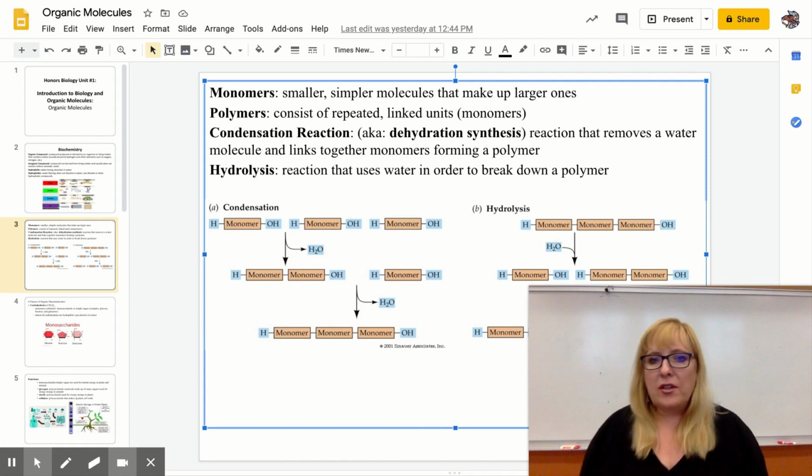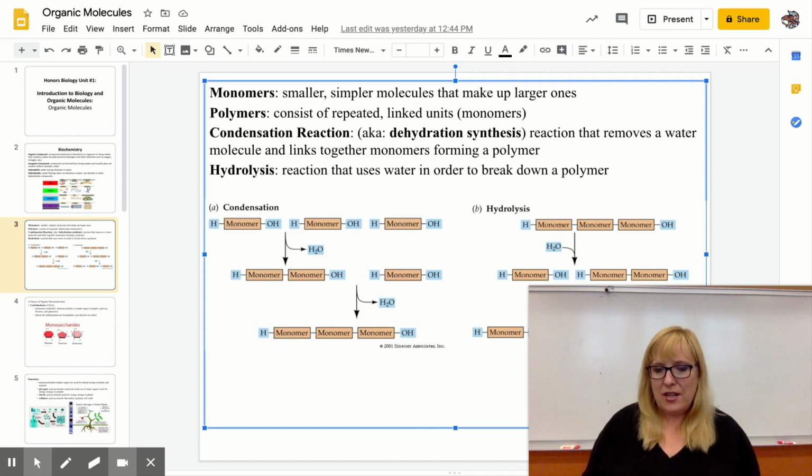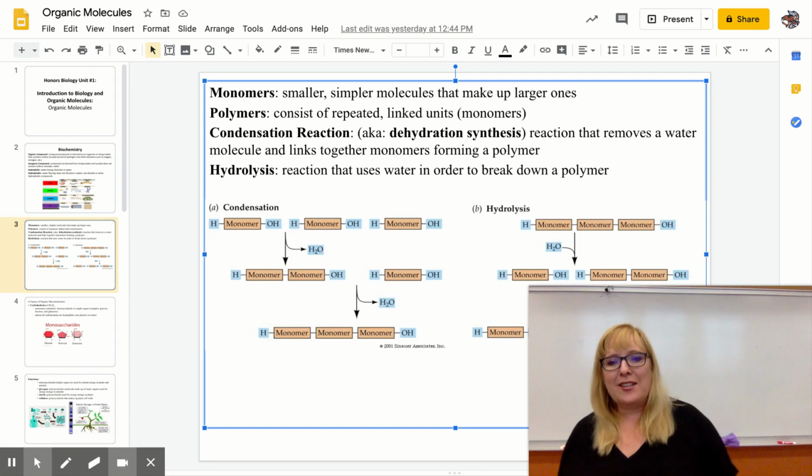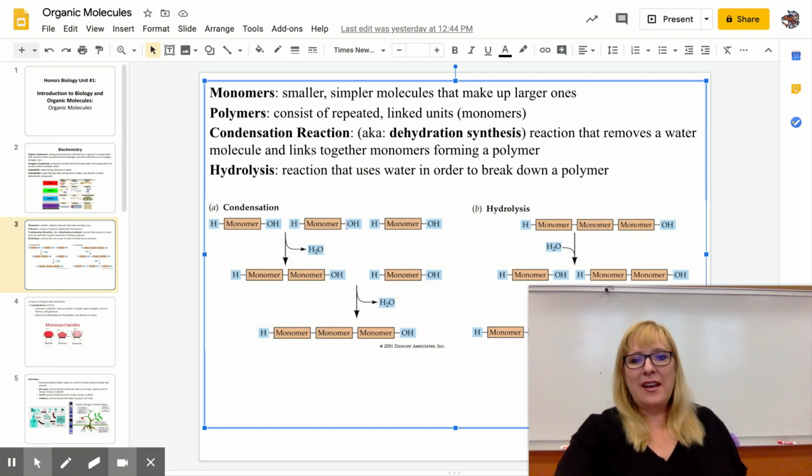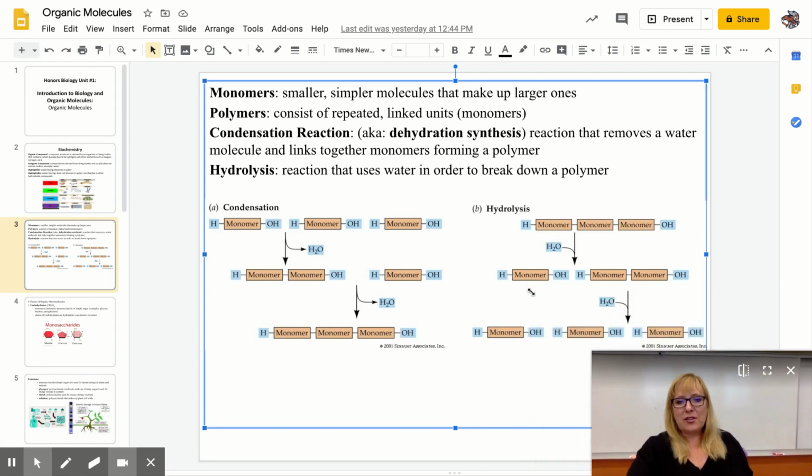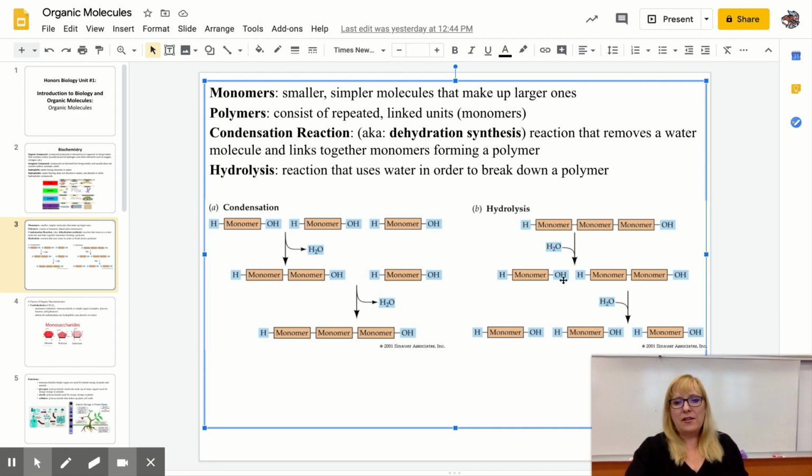That is called hydrolysis. Hydro is water and lysis is to cut. So water cutting, that's really where that word comes from. I will make my little screen here smaller so you can see right here, hydrolysis. We're going to add the water, and then the OH and the H, and now they're separate. You keep doing that, and eventually you have separated your whole polymer into a bunch of monomers.